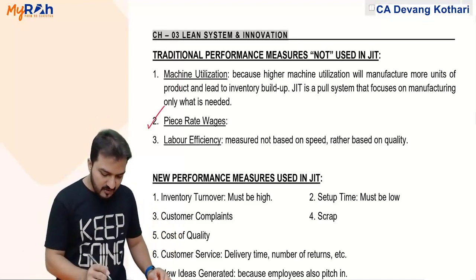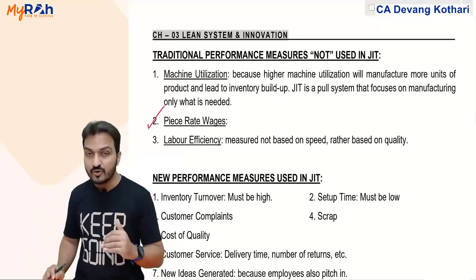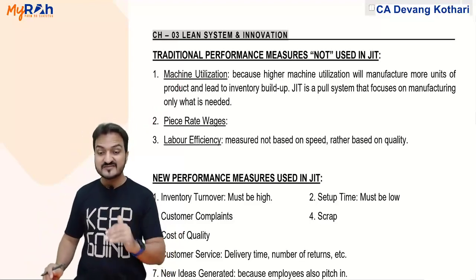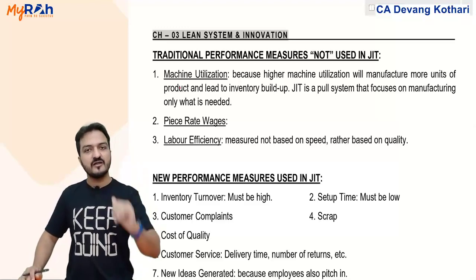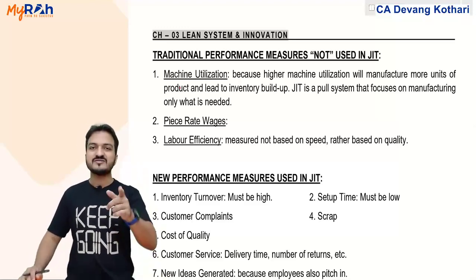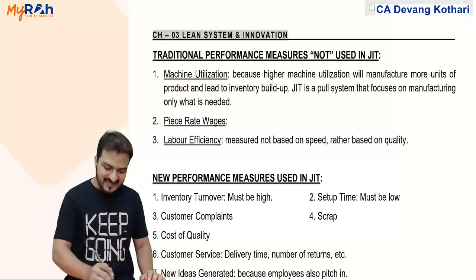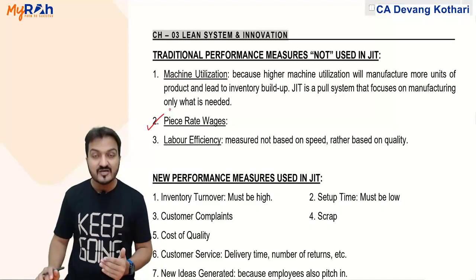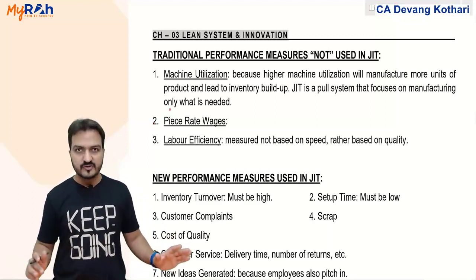Similarly, piece rate wages. If employees are paid based on piece wages, you know piece wages. Piece wages means payment is done to the employees based on units that he produces. In short, your salary is based on rupees per unit produced. Well, if I give you salary based on units produced, you will try to produce more units. Under JIT, I don't want more units.